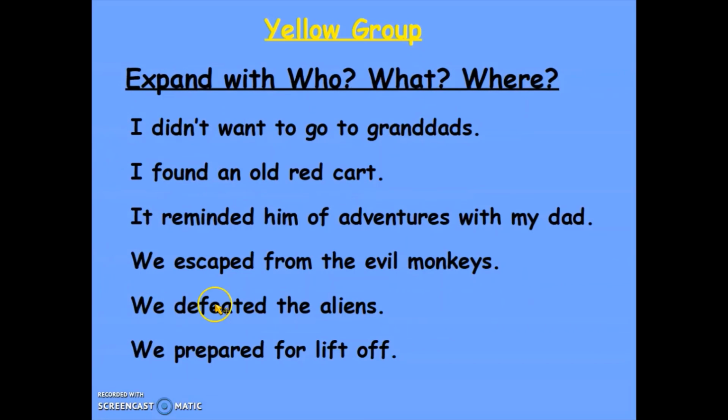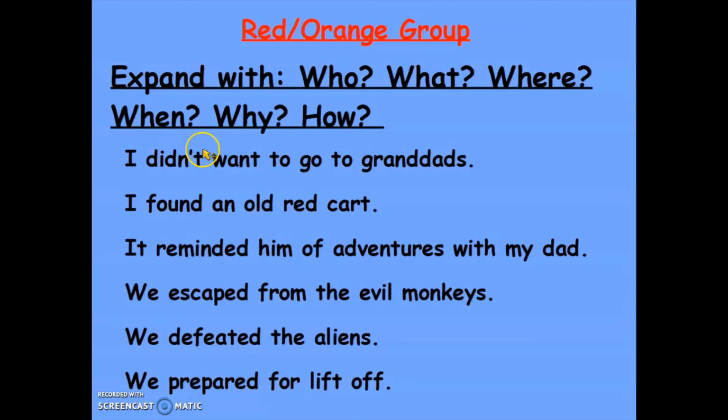Yellow group, you've got 6 sentences that need expanding. Again, you need to give details of who, what, and where for each sentence. You should be using conjunctions to do this. And red and orange group, you've got the same 6 sentences, but I would like you to try and challenge yourself to add even more detail.